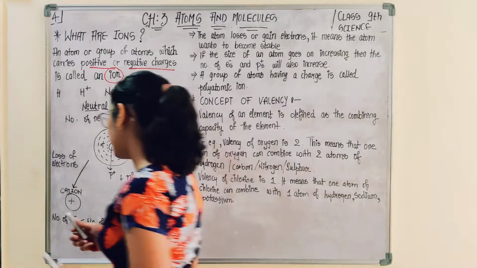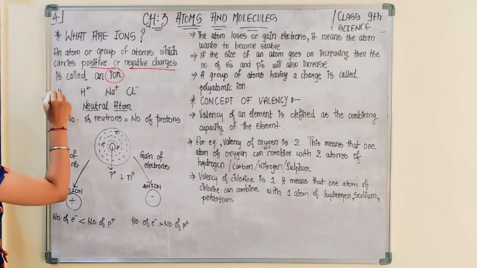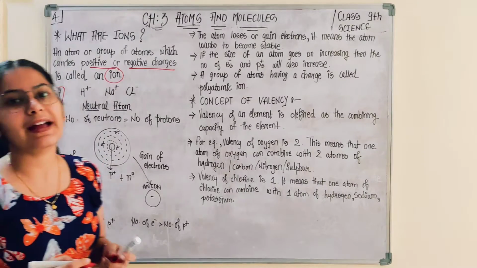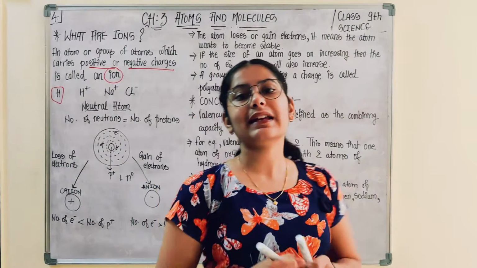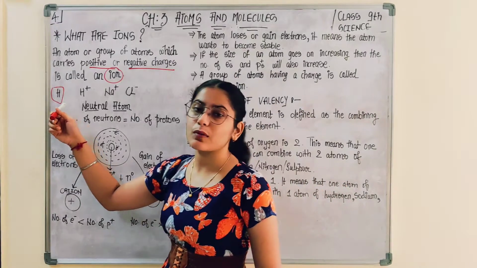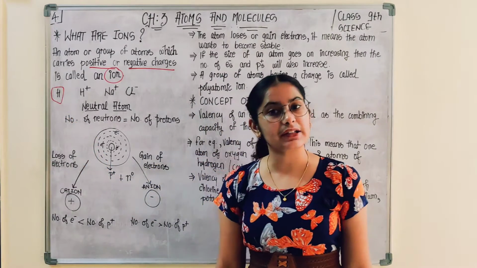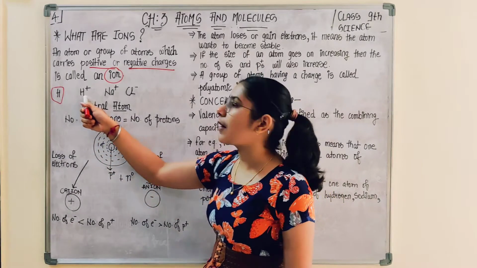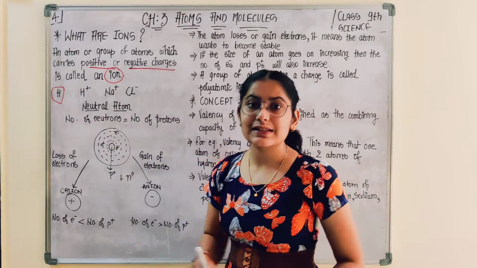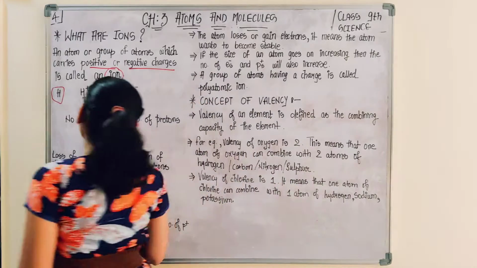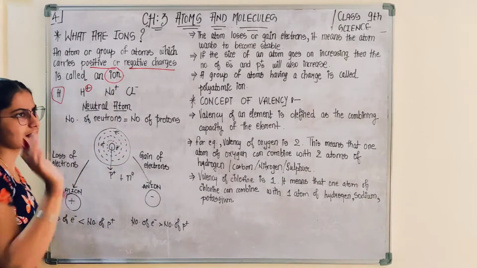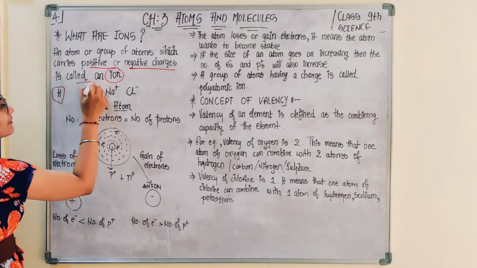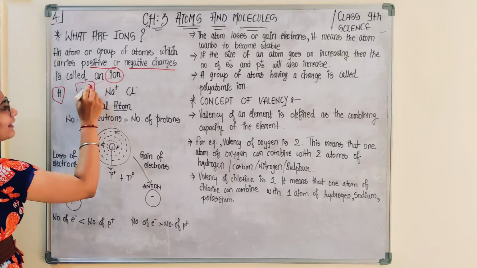Suppose I am talking about this, can you identify it? This is the symbol of element hydrogen and it represents one atom, or single atom, of element hydrogen. So this is an atom. But in case I talk about H plus, that means now the atom is having a positive charge, any charge, but it has the charge. Therefore, H plus can be referred to as an ion.